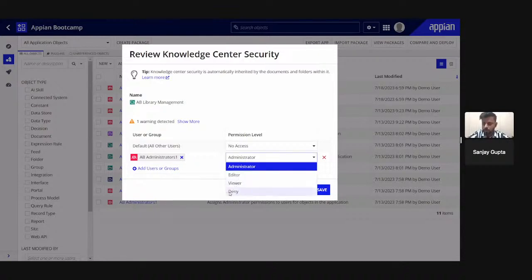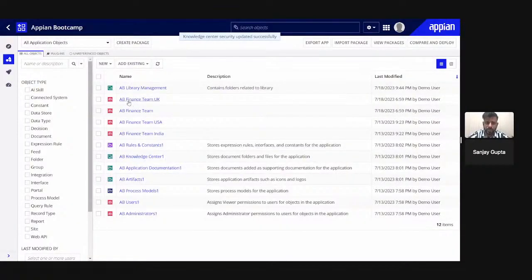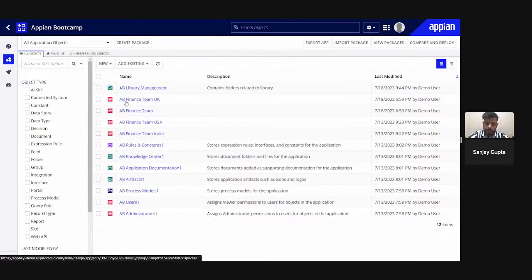So what is the use of this deny security? We learned about it, but in a particular scenario, we use this. Suppose we have one AB finance group, or AB finance team, and the AB finance team is the parent of AB finance team UK, AB finance team USA, and AB finance team India. Suppose there is a scenario where I want to give the security of a knowledge center in which all AB finance team users have access except AB finance team India.